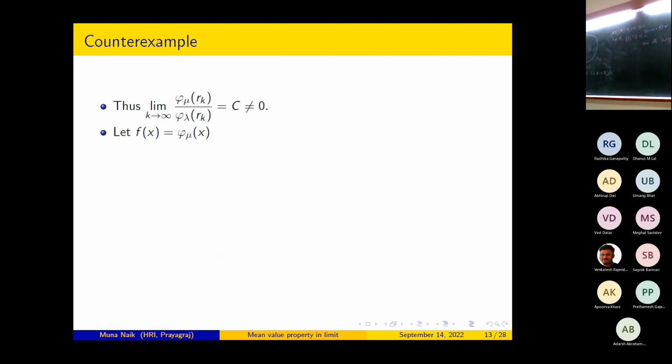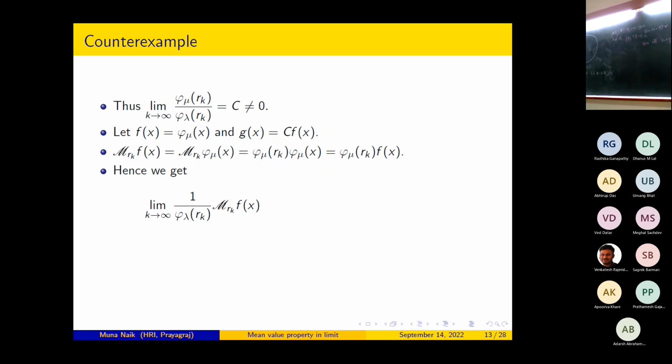Now let f(x) be equal to phi mu of x, and g(x) is some constant times f(x), this constant c times f(x). Now M_Rk f(x) is equal to M_Rk applied to phi mu of x, so this is equal to phi mu Rk times phi mu x. So this is equal to phi mu Rk times f(x).